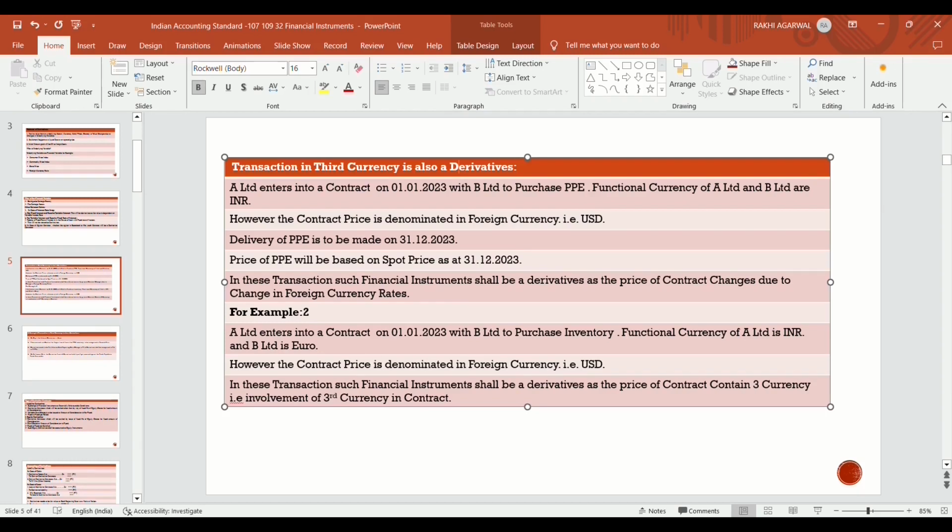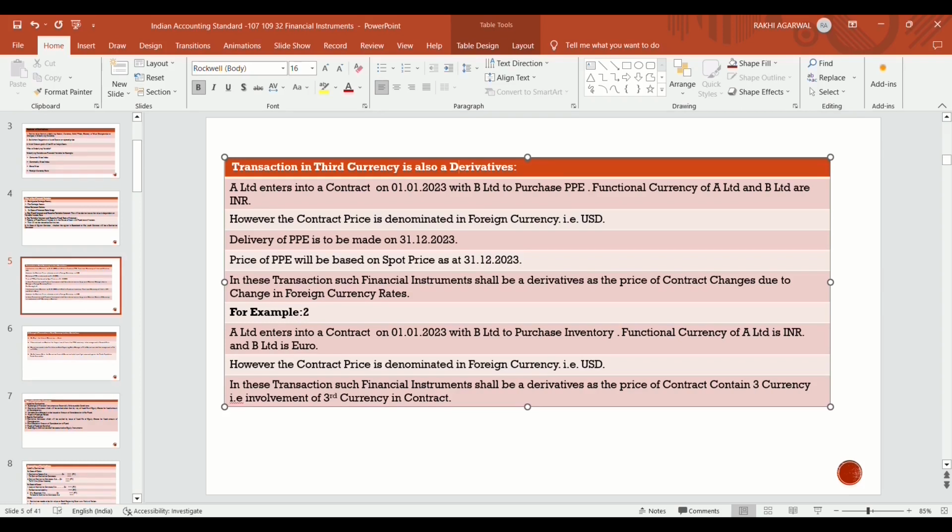So the price of PPE will be based on the spot price, means the foreign exchange fluctuation. The foreign exchange fluctuation depends on the spot price as on 31st December 2023. Means the contract prepared today is for purchase of an asset in future at an agreed price denominated in a foreign currency.